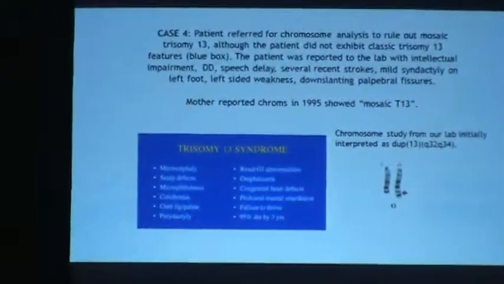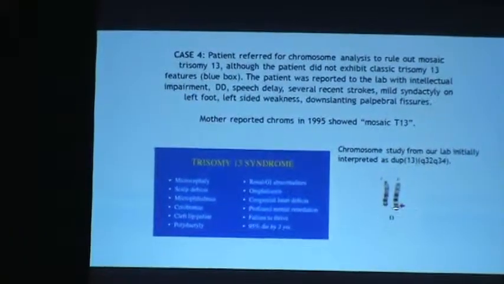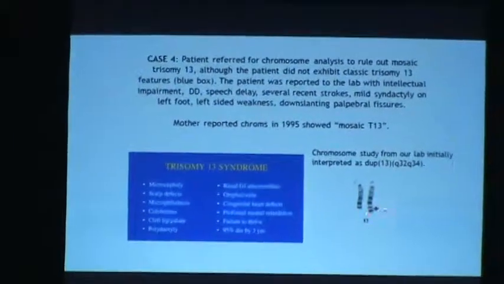The patient did not exhibit phenotypic presentations of trisomy 13. Our patient had intellectual impairment, developmental delay, speech delay, and several other presentations. The mother reported that the patient had a previous chromosome report that showed mosaic trisomy 13. We interpreted the rearrangement as a duplicated region of 3q.